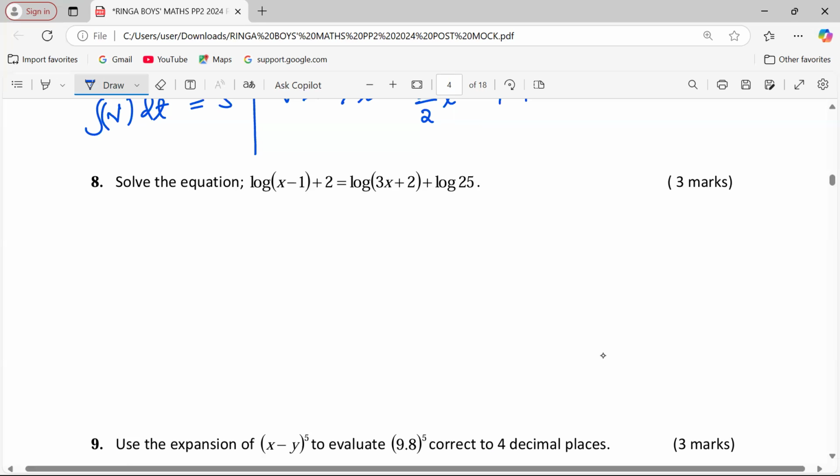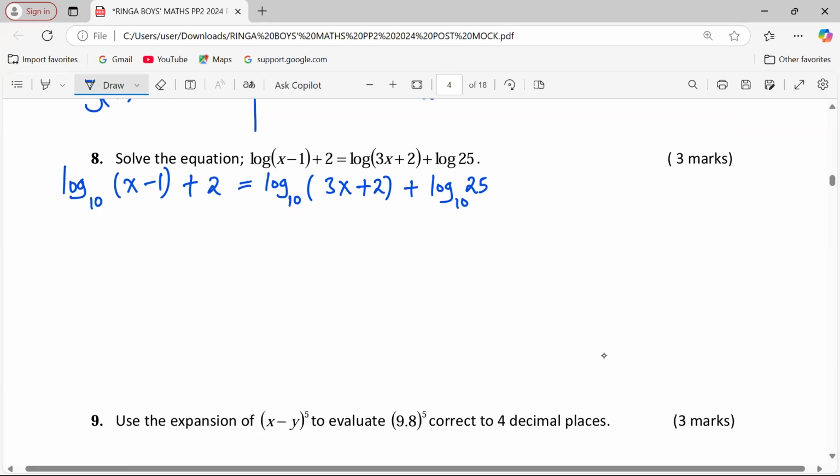Look at it this way. The log to base 10, x minus 1 plus 2 equals the log to base 10 of 3x plus 2, plus the logarithm to base 10 of 25. Now with this, we can introduce a few laws of logarithms.